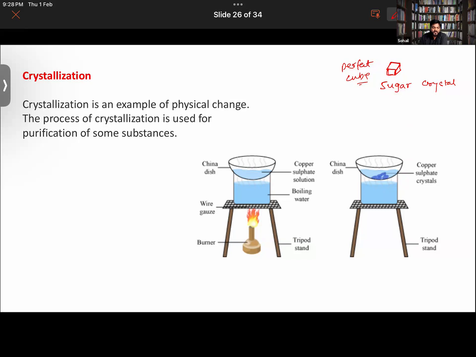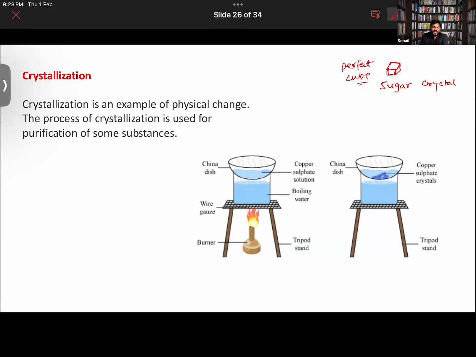So see, if you look at the shape here, these are neither manually cut nor cut with the help of machines. If you look at the structure of the sugar cubes, you will see that the atoms found in it are organized in a very defined state. They are very well organized.